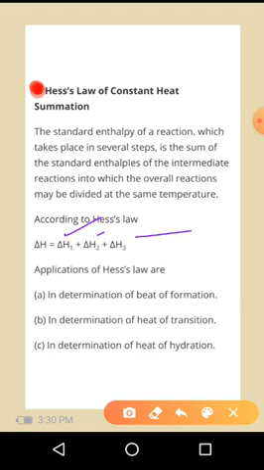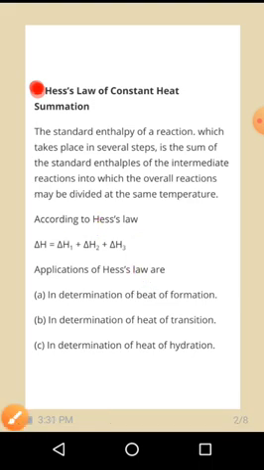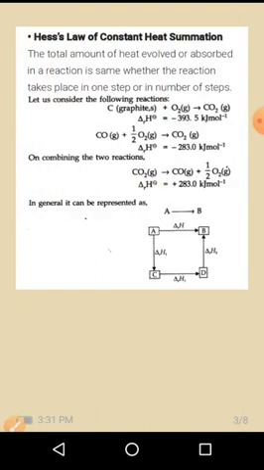So the applications of this Hess law are in determination of heat of formation, in determination of heat of transformation. This is not beat, it is heat. Okay, heat of formation, heat of transition, heat of hydration. So in all the processes we are using this Hess law, the Hess law of constant heat summation.